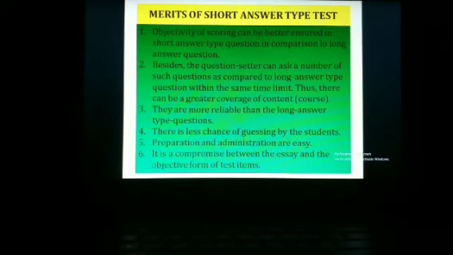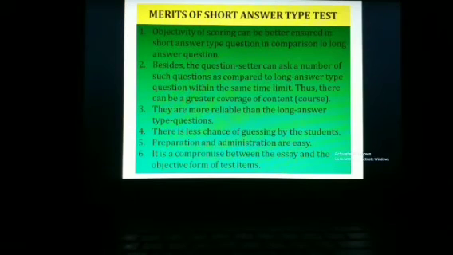Hence the item preparation is more difficult, but here preparation is easy, because the teacher has to write the question in such a way that the answer will be within limited words. Similarly, administration also is comparatively easy in comparison to objective type test items.